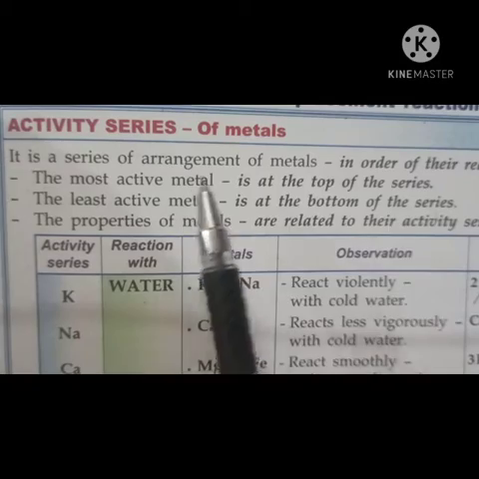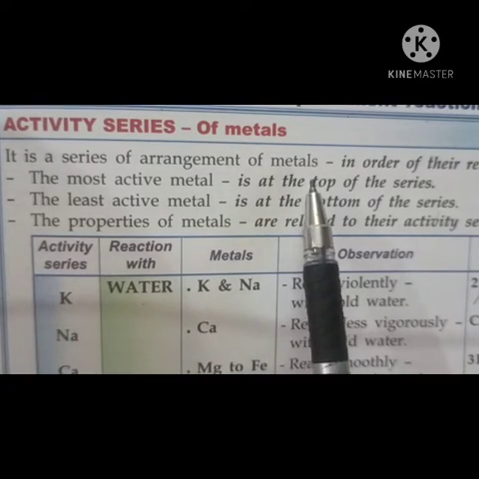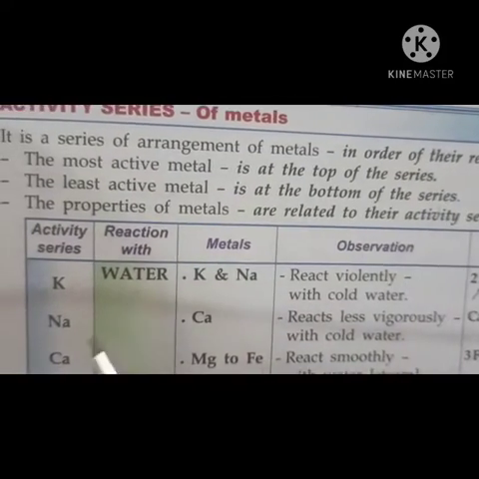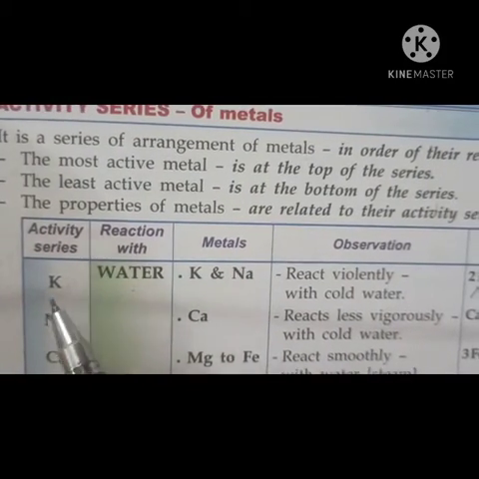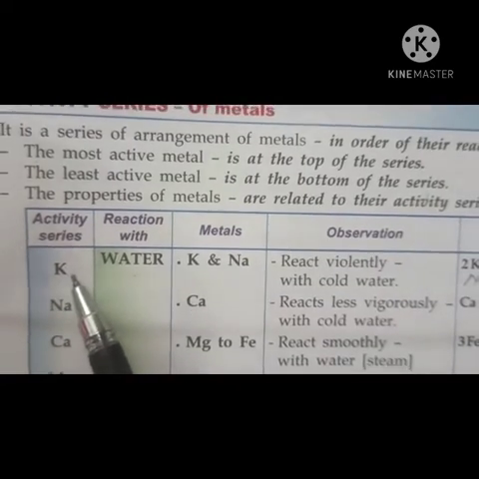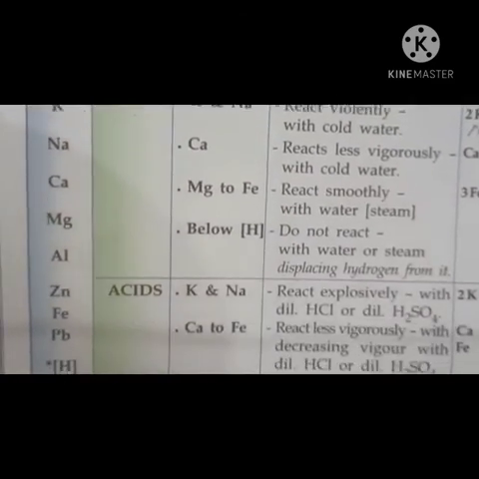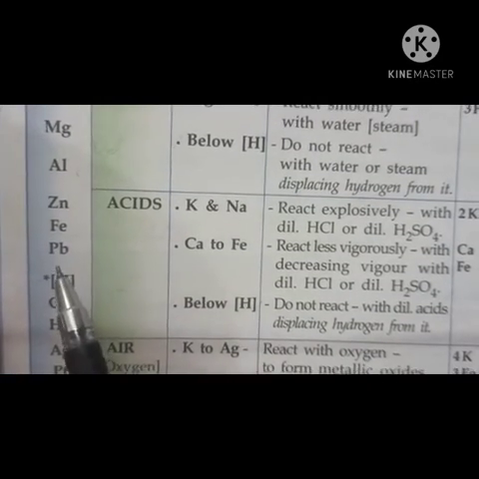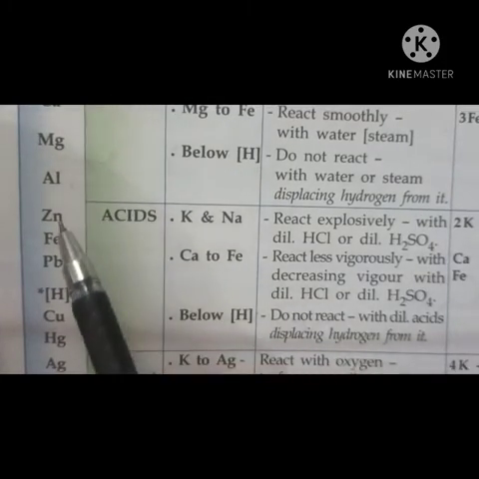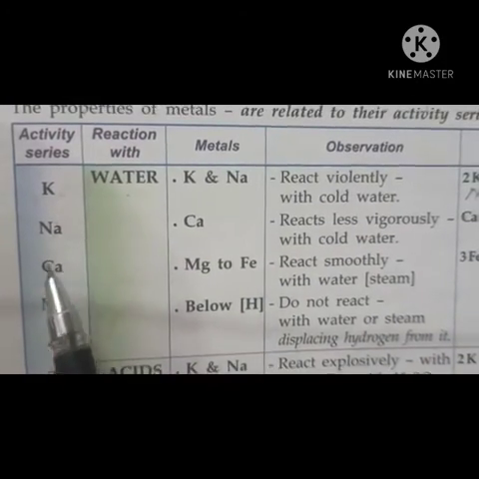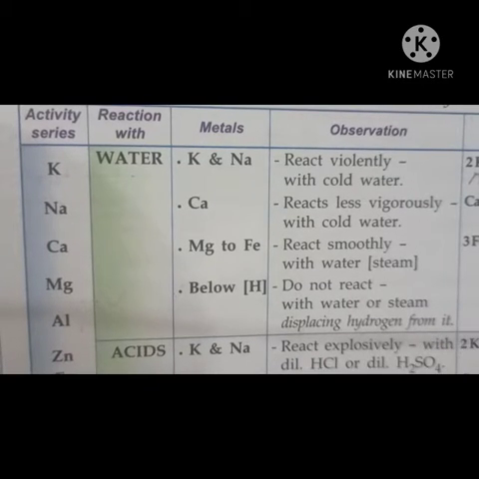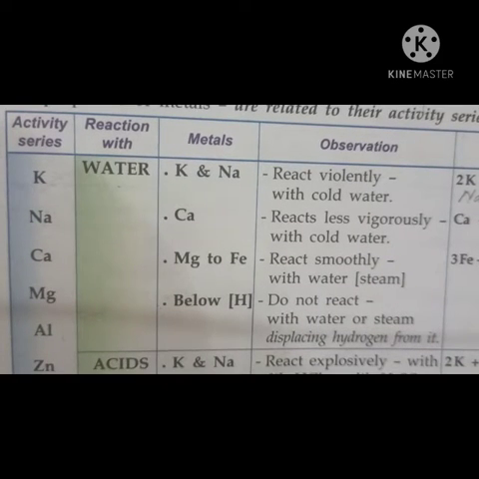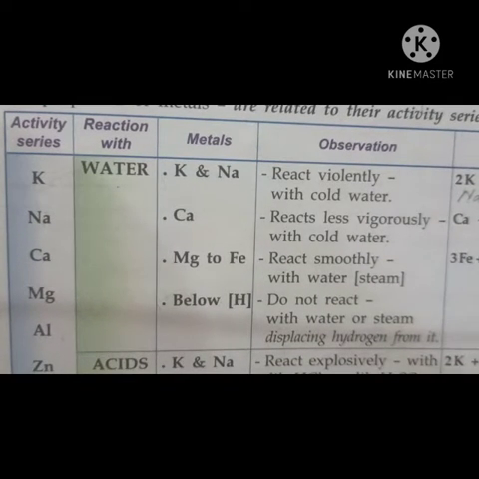Now what is activity series of metals? It is a series of arrangement of metals in order of their reactivity. Actually the metals which are most reactive are placed at the top of the series, and those that are least reactive are placed at the bottom, right? Now, the properties of metals are related to their activity series. Some metals are highly reactive, some are less reactive. So in this video we will learn which metals react violently, which react smoothly, and which do not react.